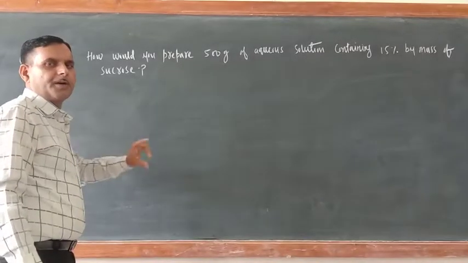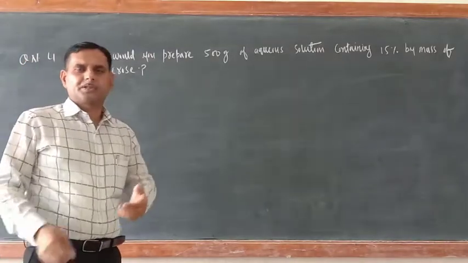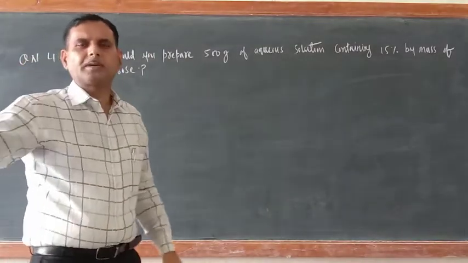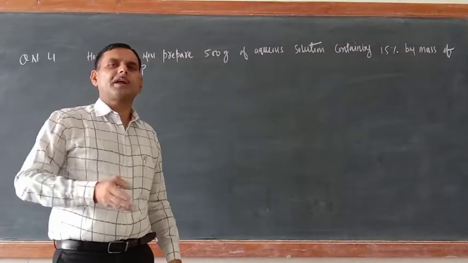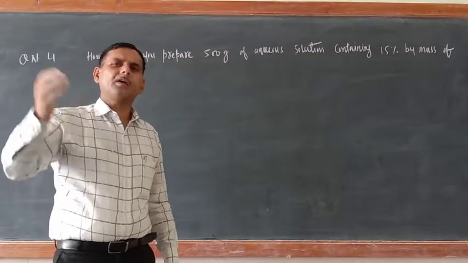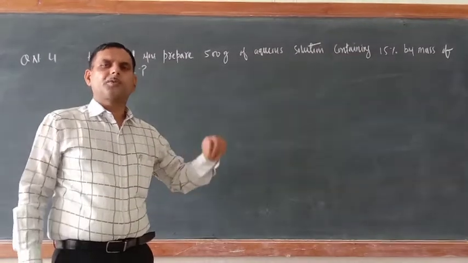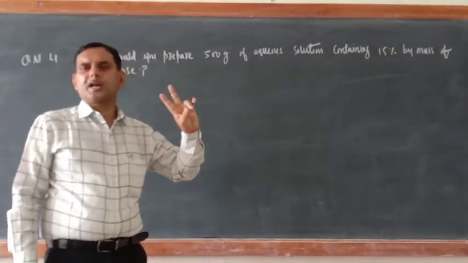Dear cadets, now a little bit different type of questions. Just see, what is the formula of concentration? Concentration of solution equal to mass of solute divided by mass of solution or volume of solution. Try to understand how many things are included here.